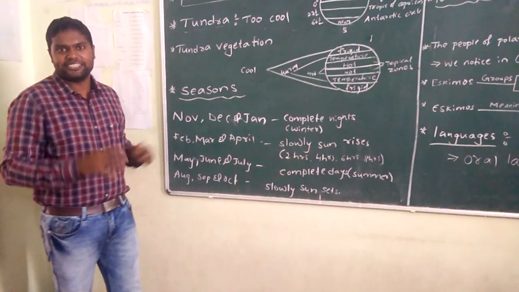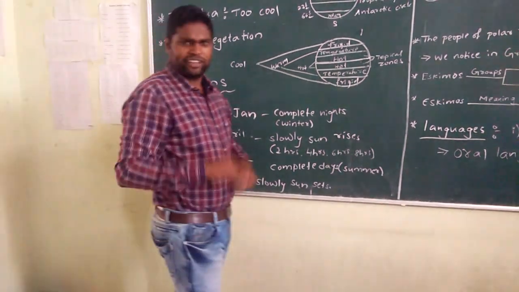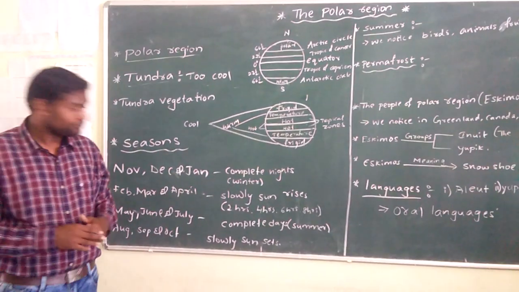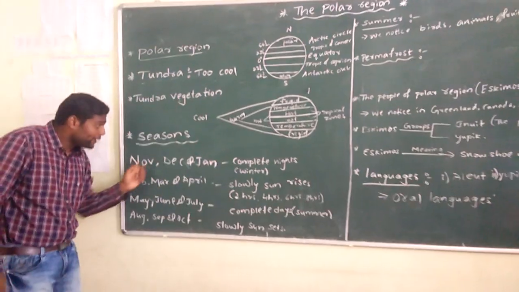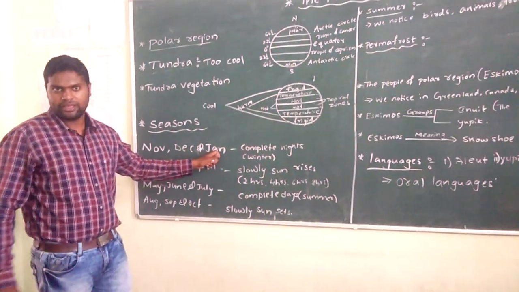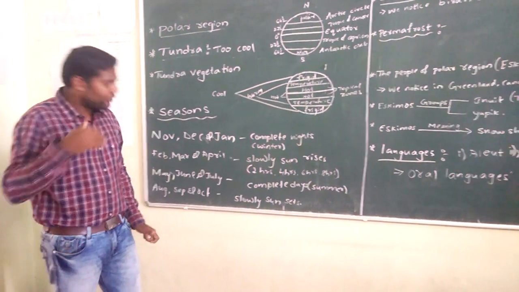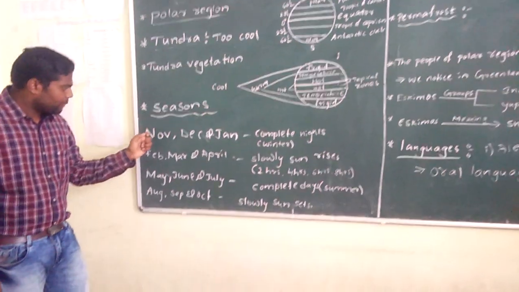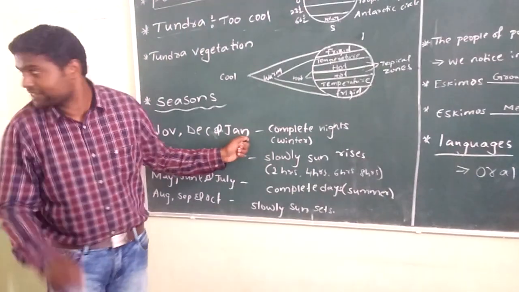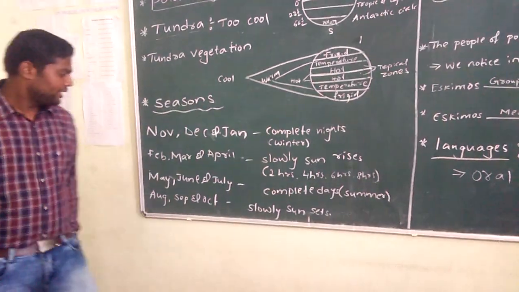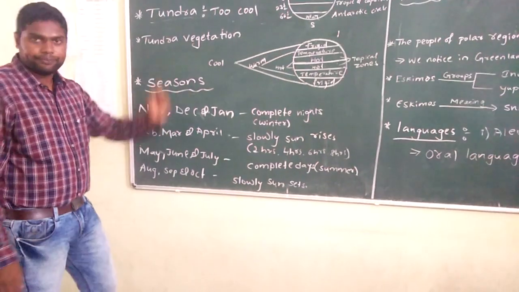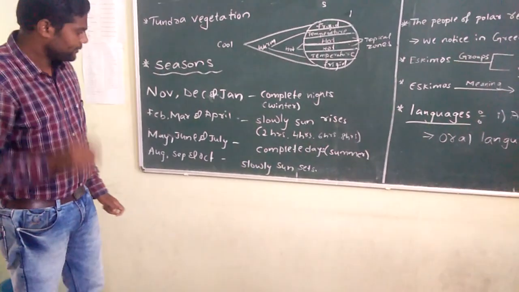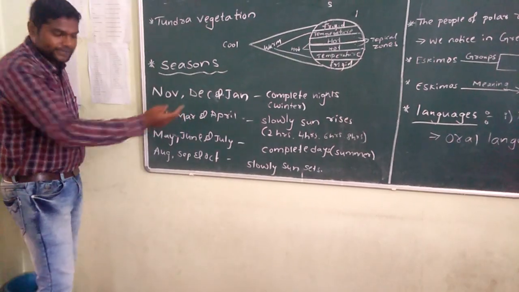When we experience complete nights, the entire area remains in darkness, there is no sunlight, we know very well. When we get the sun, we experience some hot conditions. But here, in November, December, January, there is no sunlight. The entire area remains dark. So we experience which season? Winter season. May I ask you, in the months of November, December, January, what climate do they experience? They experience the winter season. After January, we get February, March, April. So these are the continuous months.